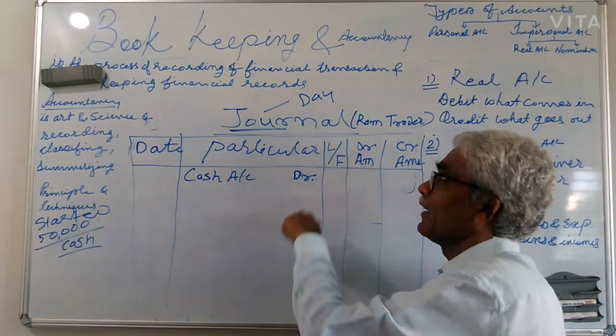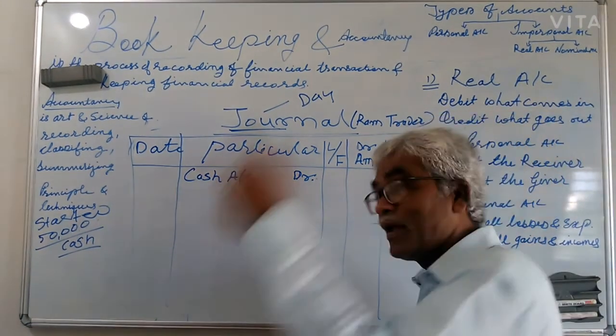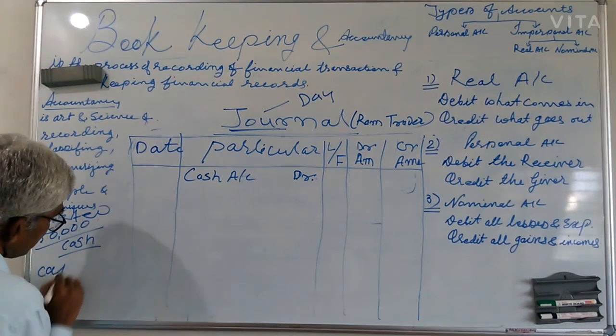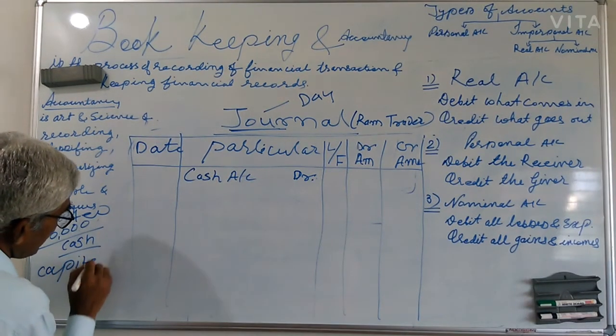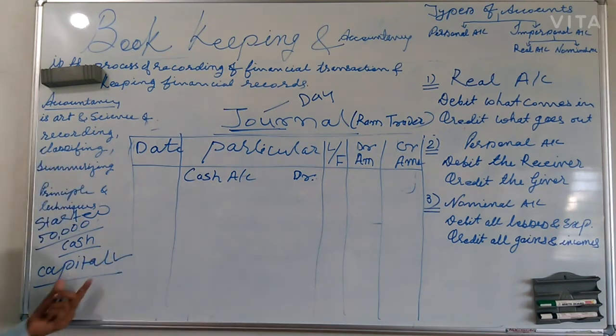But I say he is the owner. He is a representative of capital. That is very important. He is a representative of capital.